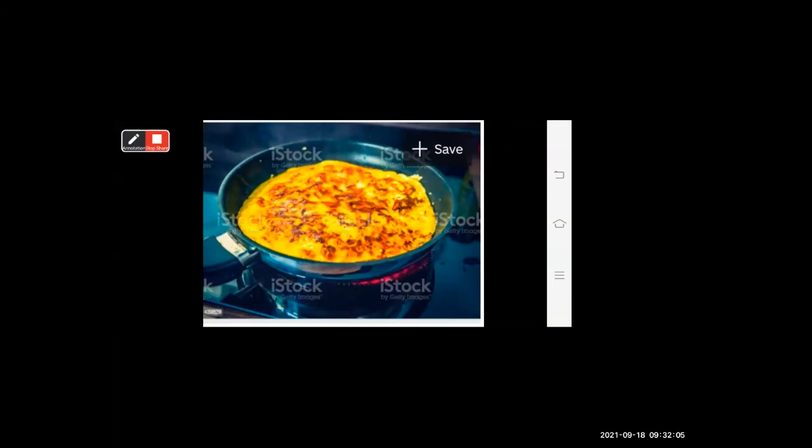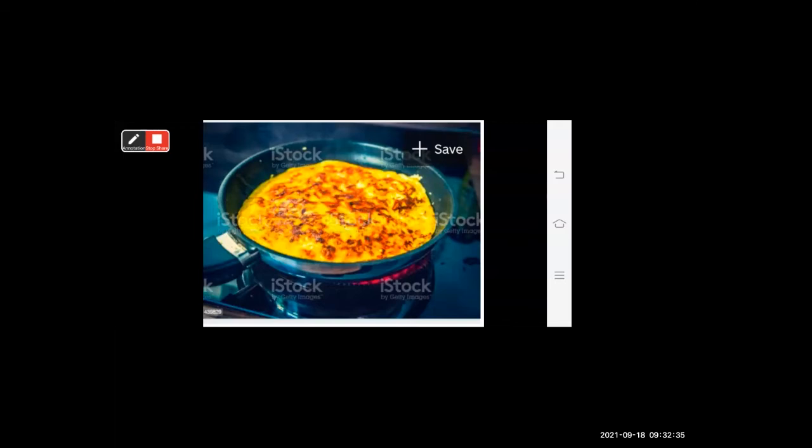Okay, now I'm giving you a simple example from our kitchen. This is a picture of an omelette. When we have to make an omelette, we put different ingredients in the egg, like onion, chili, then spices. We mix it, put it on the stove, and then we cook it.